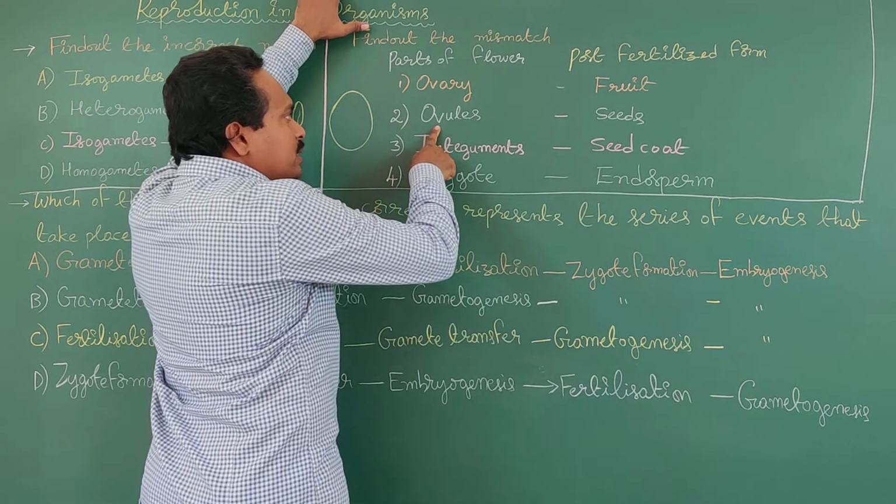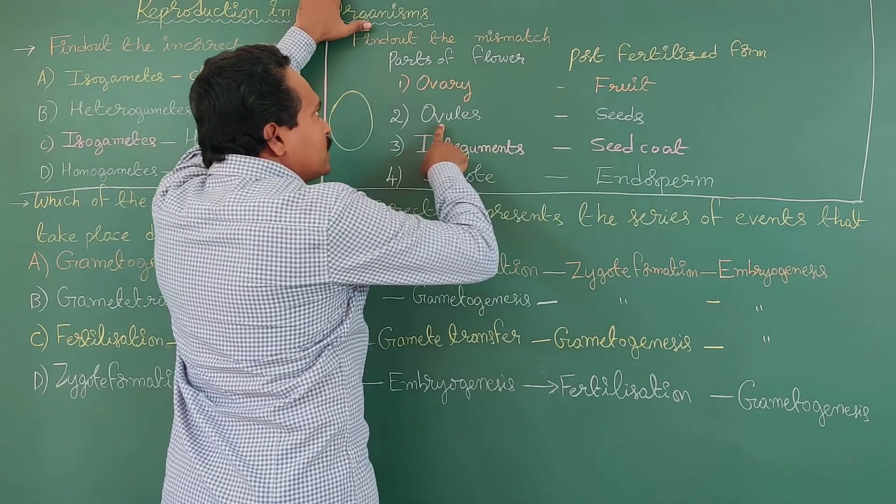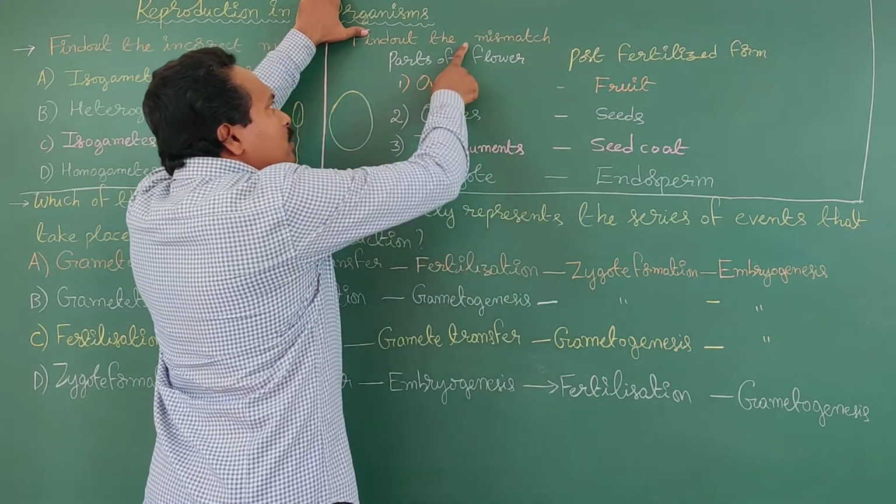Ovules. After the fertilization process in a flower, ovules develop into seeds. It is also a correct match. We have to find the mismatch.